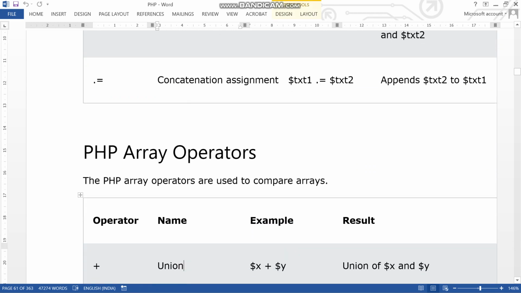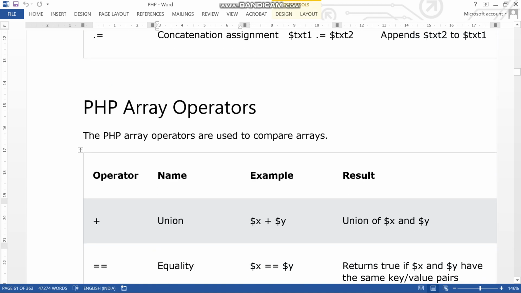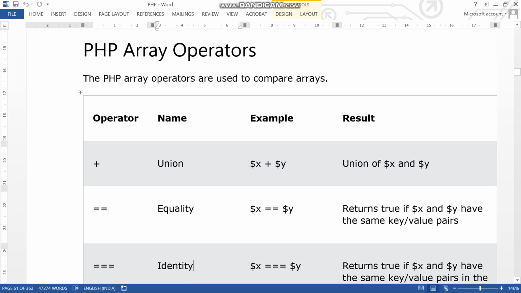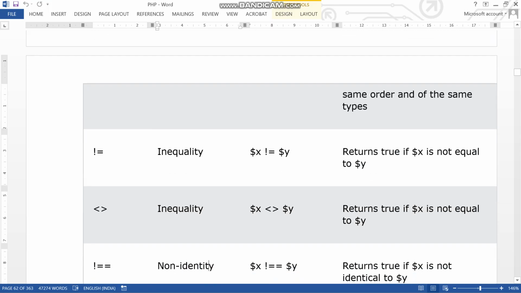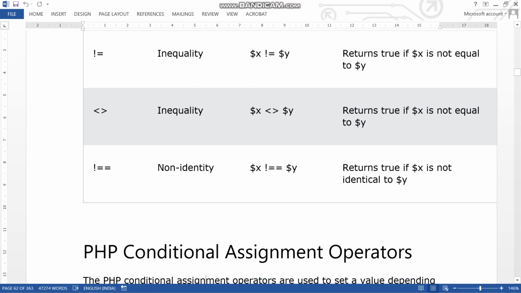So, see the array operators. PHP array operators. These are the plus operators. See basically.